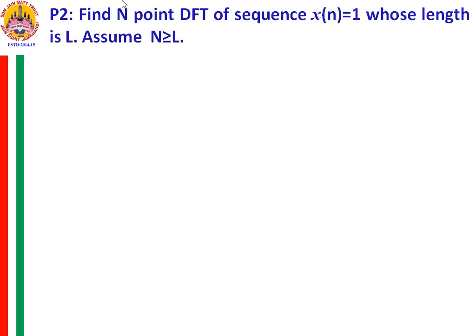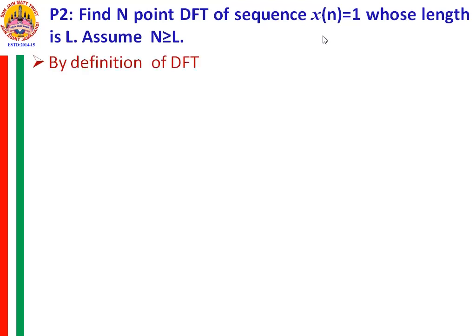So consider that we need to find the N-point DFT of a sequence x[n] equal to 1, whose length is capital L, and assume that N is greater than or equal to L. Then what is the DFT of such a sequence x[n], where x[n] is equal to 1?